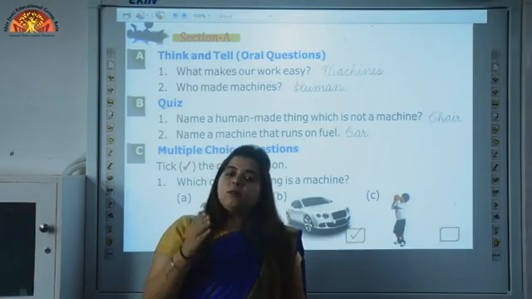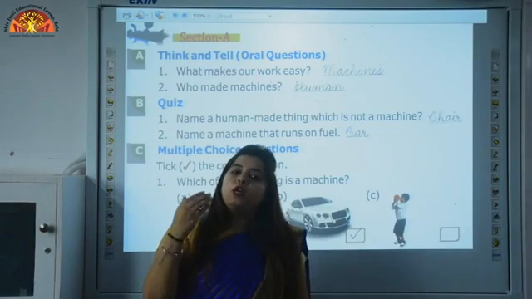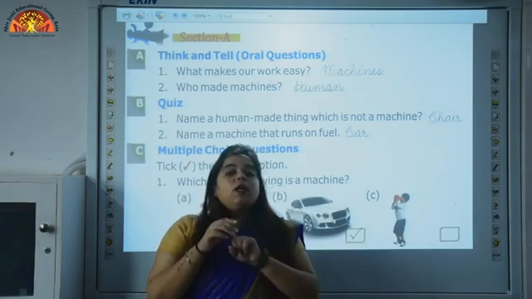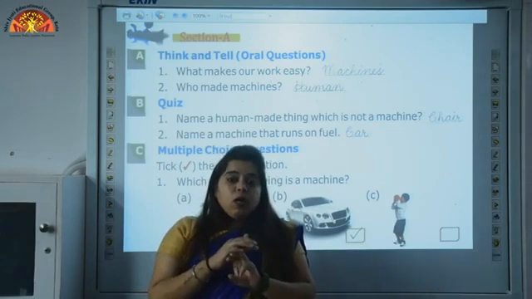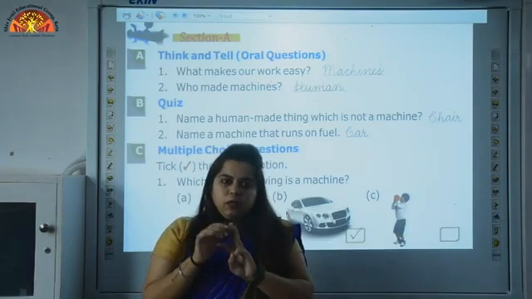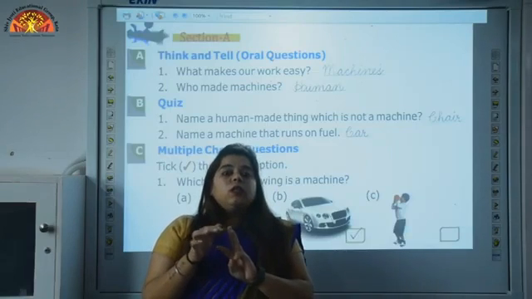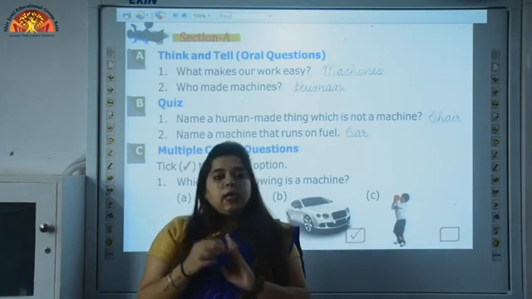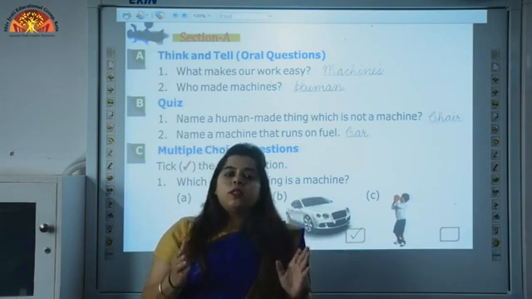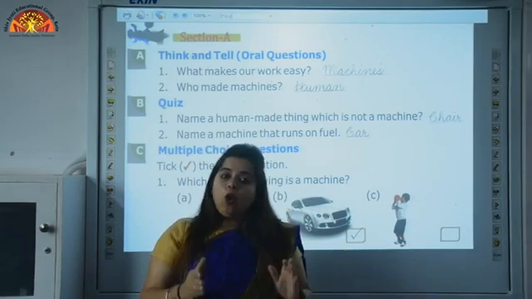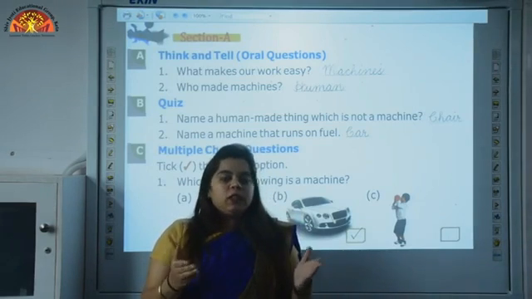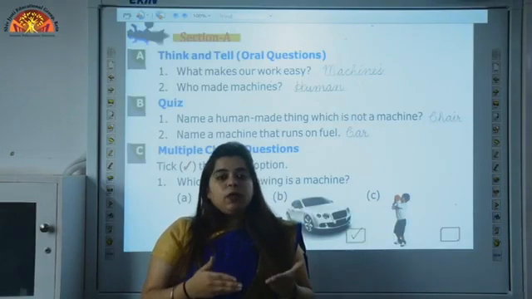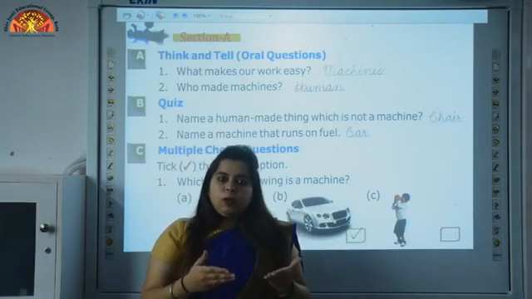Human made thing means things which are made by human, means things which are made by man. For example, chair, blackboard, pen, table, chalkboard, these all are human made things, but these are not machines. Why they are not machines? Because they don't work.